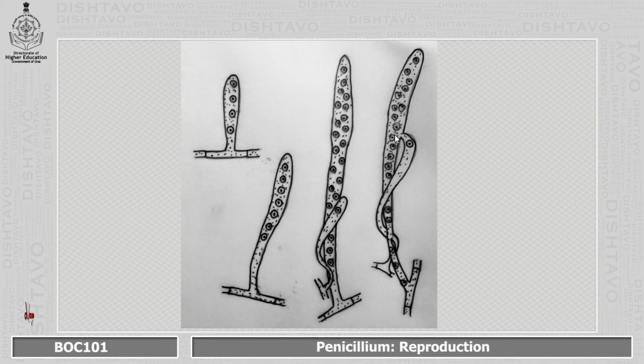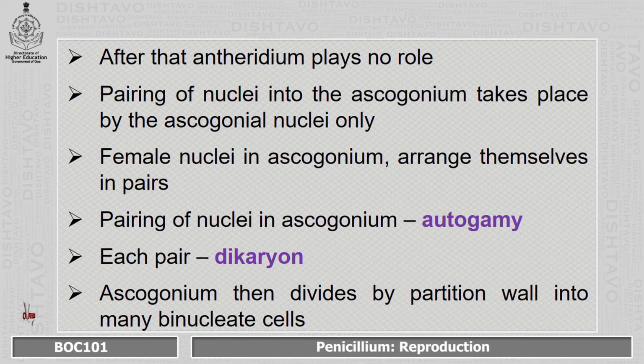The nucleus does not migrate to ascogonium. The protoplast of the antheridium is enough to activate the ascogonium. After that, antheridium does not play any role. Pairing of the nuclei in the ascogonium takes place by the ascogonial nuclei only.